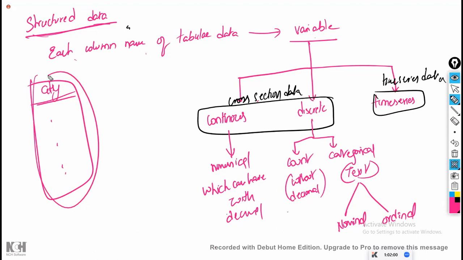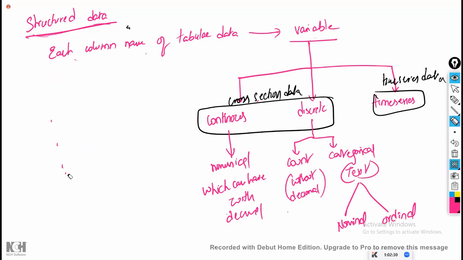If they have given you data in terms of GDP and compared like this, then in that case we have to compare: India's GDP is comparatively low when compared to America or Russia, and Russia's GDP is less than America's GDP. Then it is ordinal data. If they have given the GDP number, then it is ordinal data. If they have given just the names, names mean just nominal data.